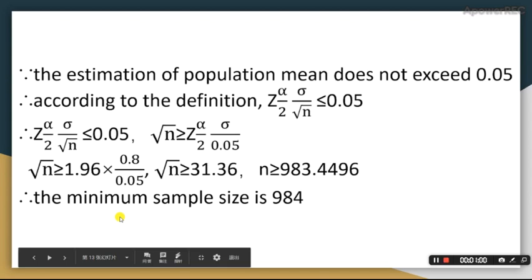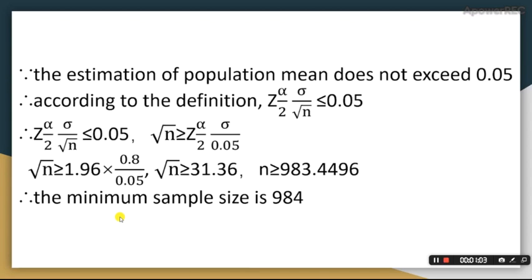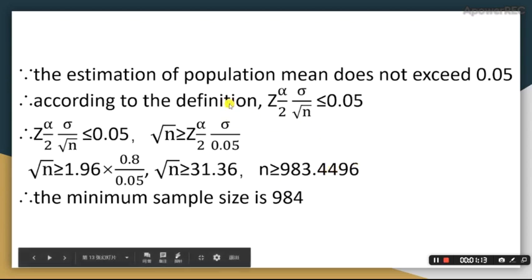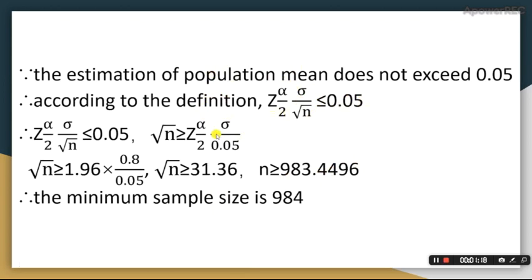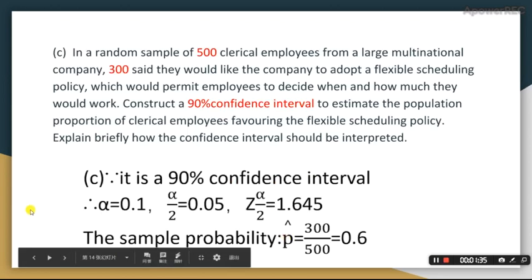The error in estimating the population mean does not exceed 0.05 because the sample mean lies in the middle of the interval. So according to the definition, this value is no larger than 0.05. By direct substitution, we know that n is bigger than 983.4496. But because n is an integer, the minimum sample size is 984.